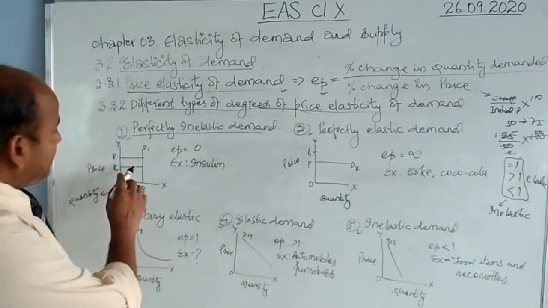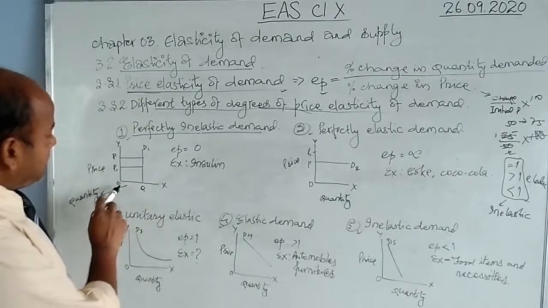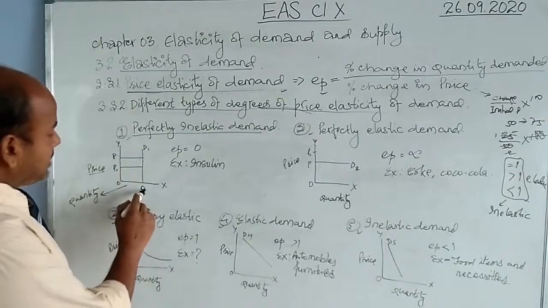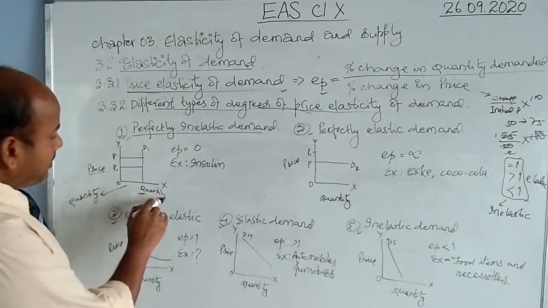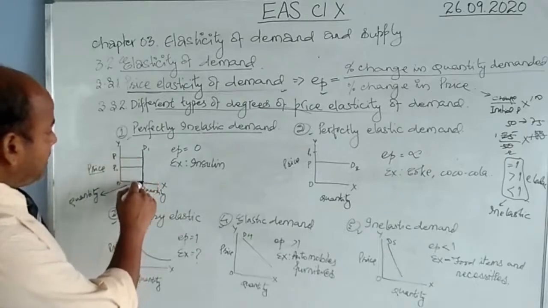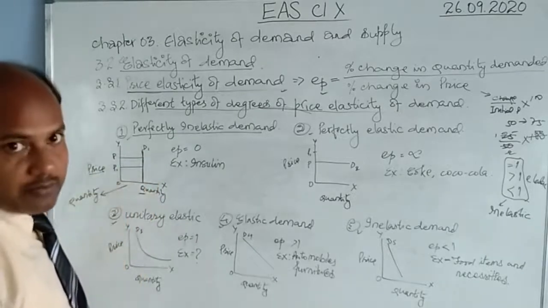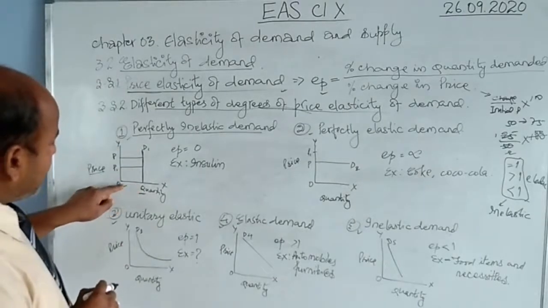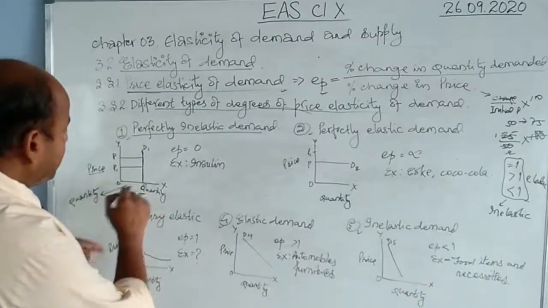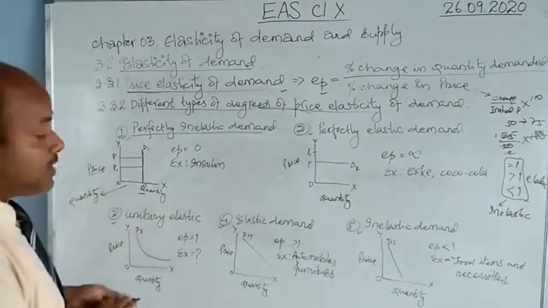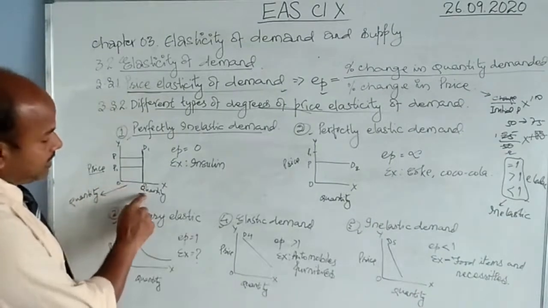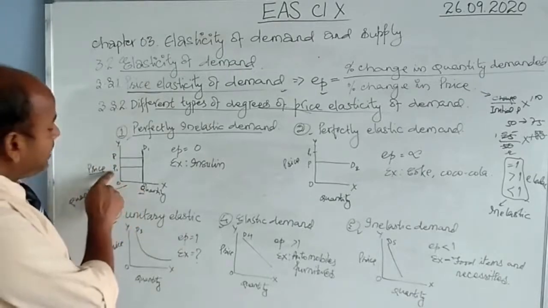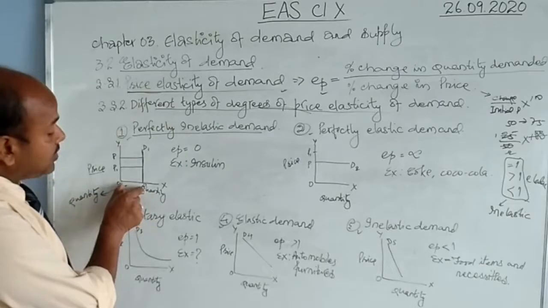Take the example, look at this picture. In this picture the vertical bar represents the price, the horizontal bar represents the quantity. This Q stands for quantity. And this D1 is the supply curve. D1 means this much is being supplied. This quantity OD1 is the quantity being supplied. At what price? At price P, this much is the supply, and even at price P1, this much is the supply. So that means there is no change in the supply.